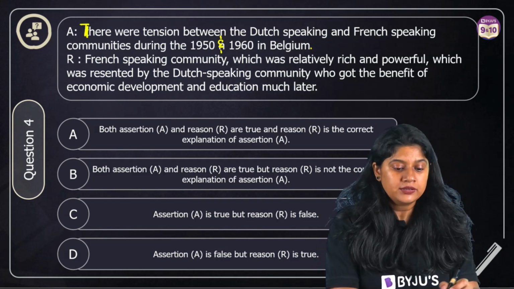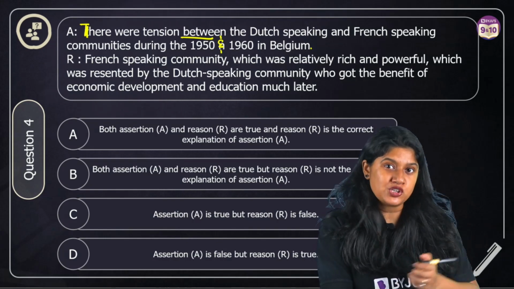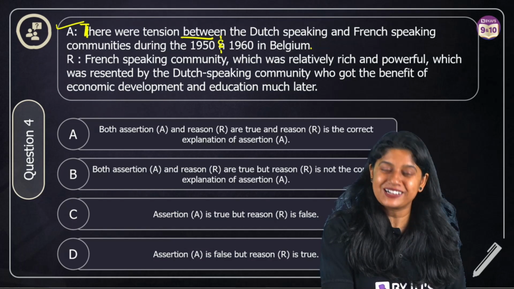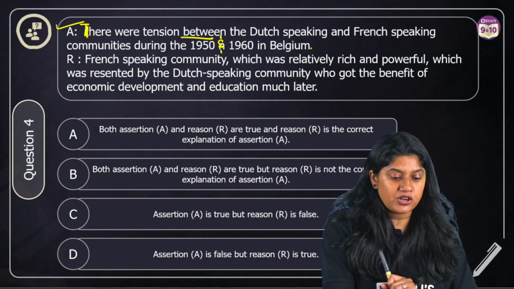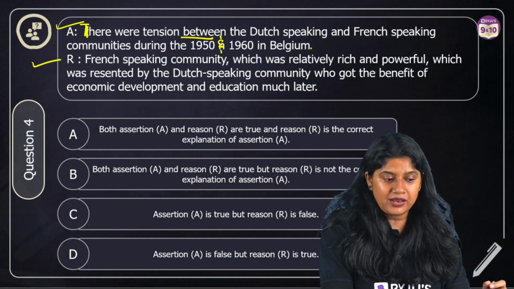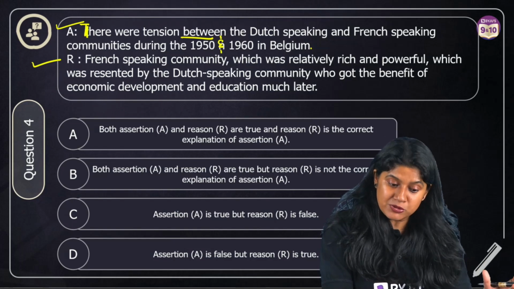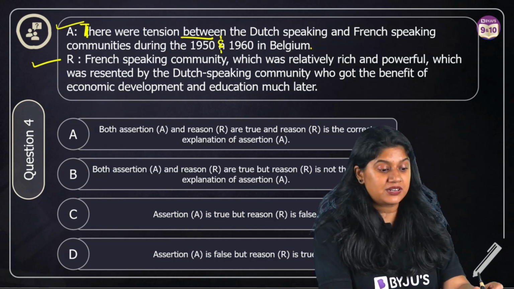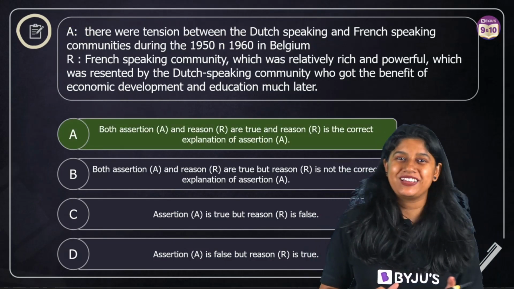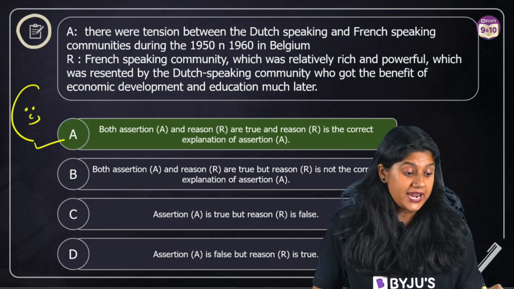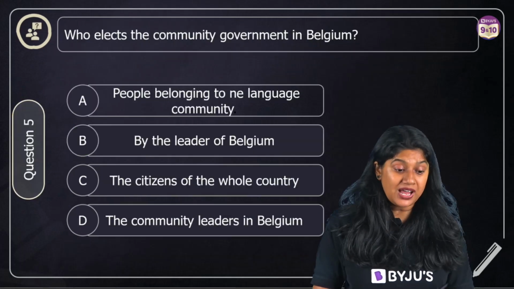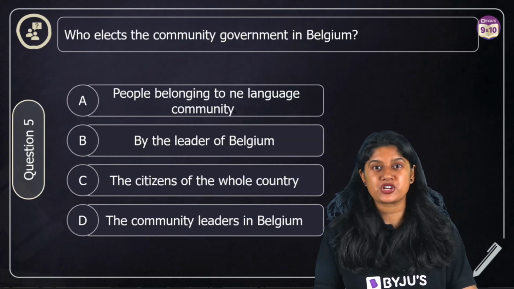And we know that there was a tension between the Dutch-speaking people and the French-speaking people. So that means the statement A, the assertion statement, is absolutely correct. The R statement is that French-speaking communities were very rich, and that is definitely correct, right? So both the statements are correct, and the reason is absolutely the correct reason for the statement A. So here option number A is the correct answer. It is a tricky question, but I hope that if you read the question carefully, you will be able to find the answer. Moving to the last question from the MCQs from the power sharing chapter.